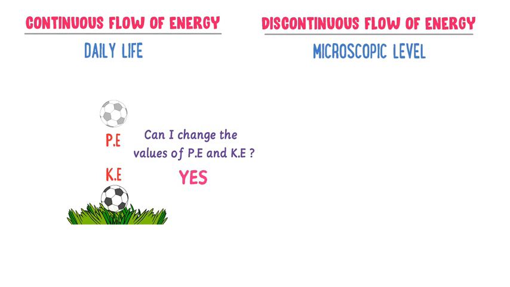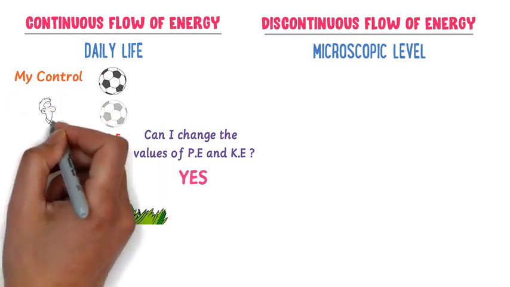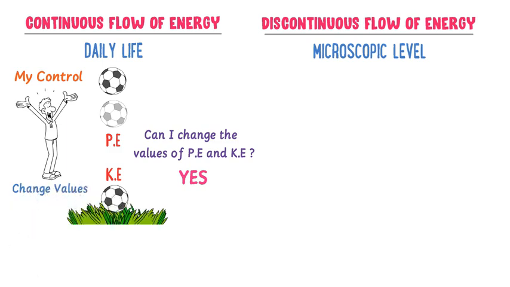Well, it is simple. Change the height of the ball to the desired level and the values of potential energy and kinetic energy would be changed. It means that it is in my control to change the values of potential energy and kinetic energy to 5 joule, 6 joule, 7 joule, 8 joule, etc. Therefore, we say that in this case, energy flows in a continuous way, or the flow of energy is continuous, because I can control it or I can change it.